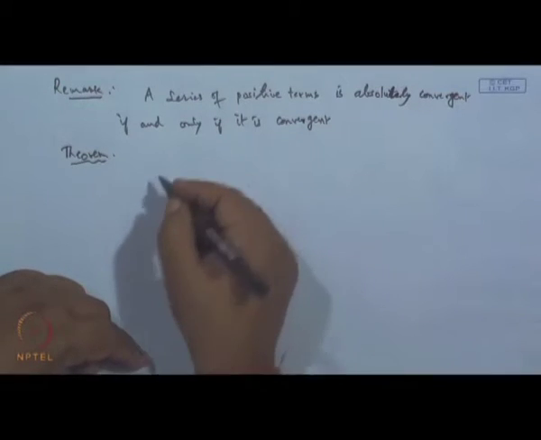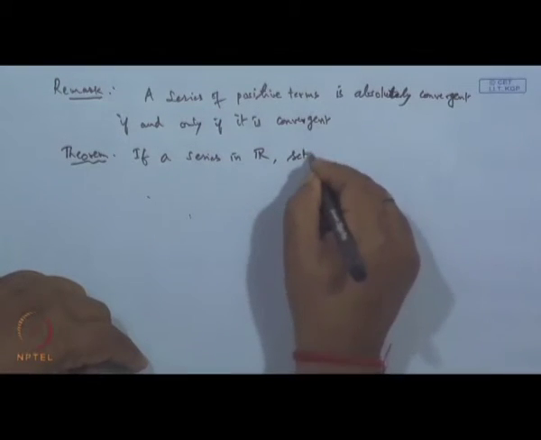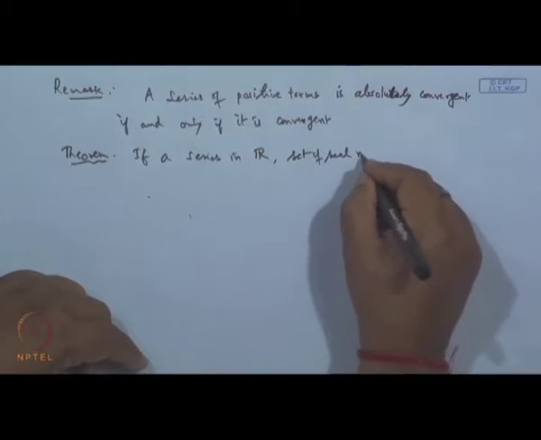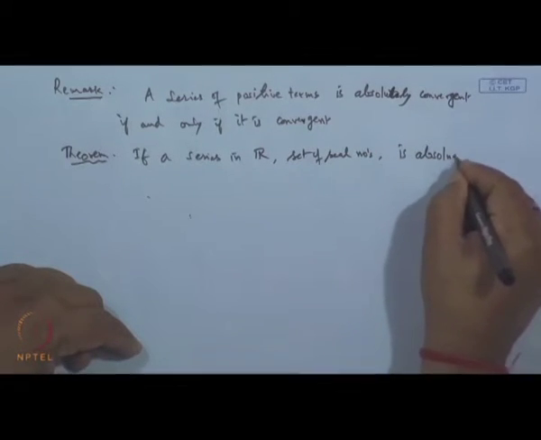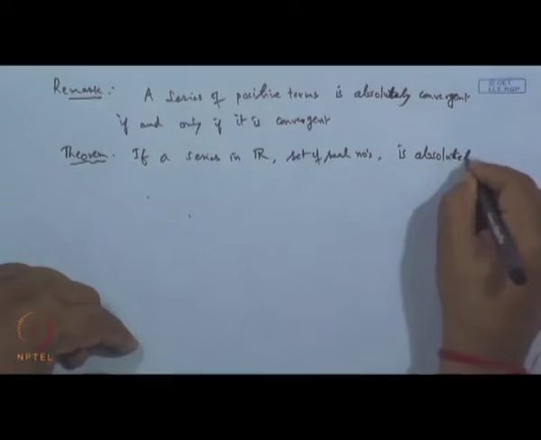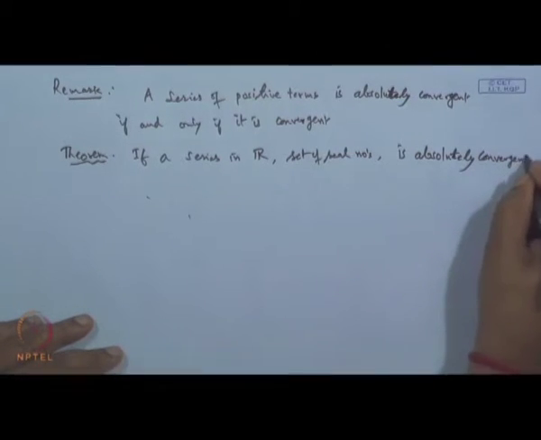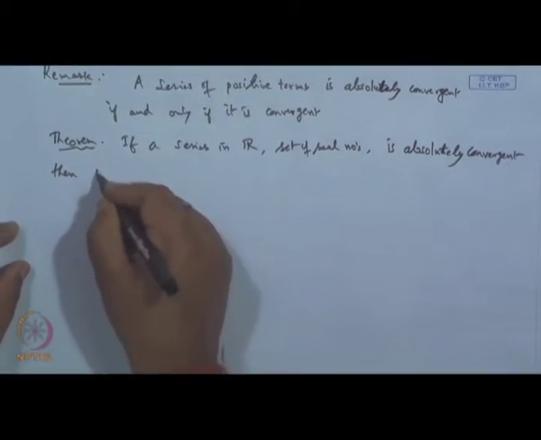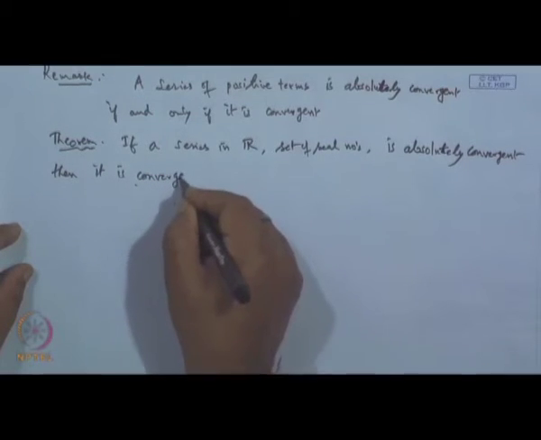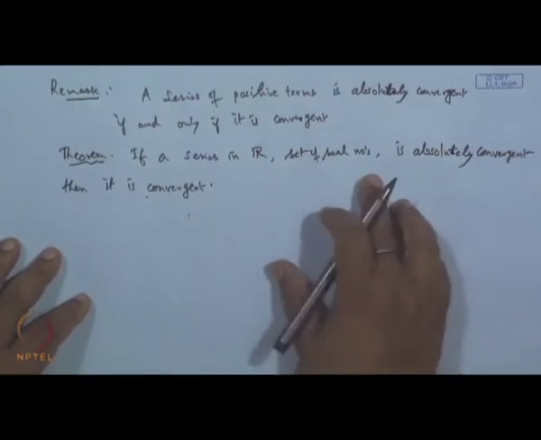The first result is: if a series in R, the set of real numbers, which we denote by R, is absolutely convergent, then it is convergent. I think the proof is simple.